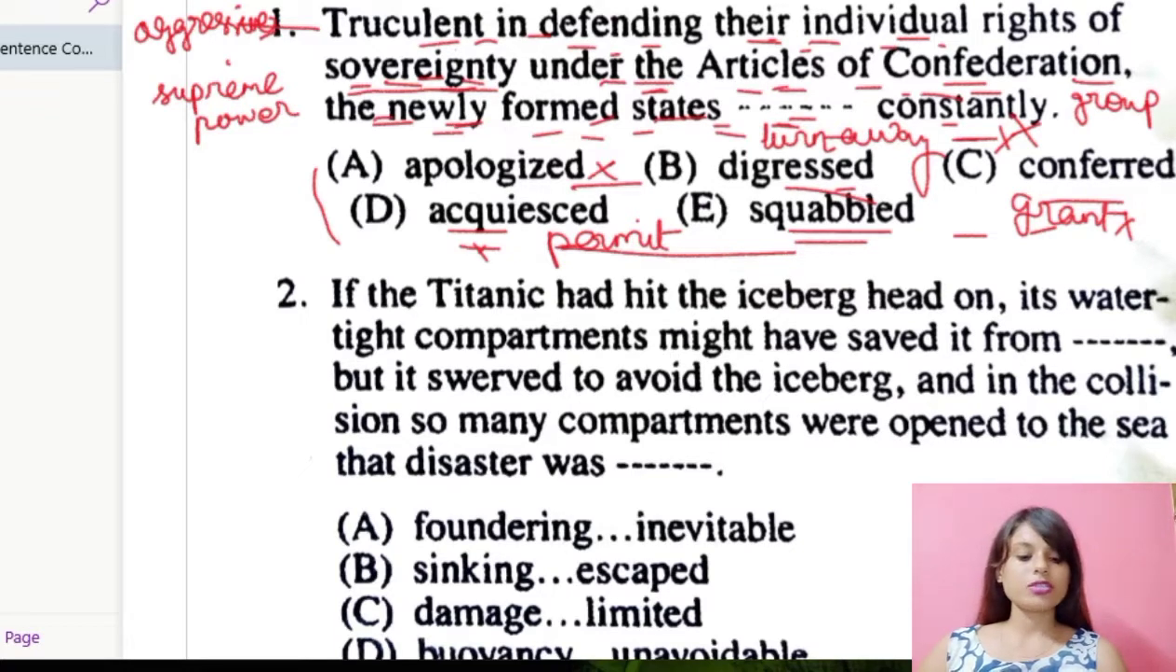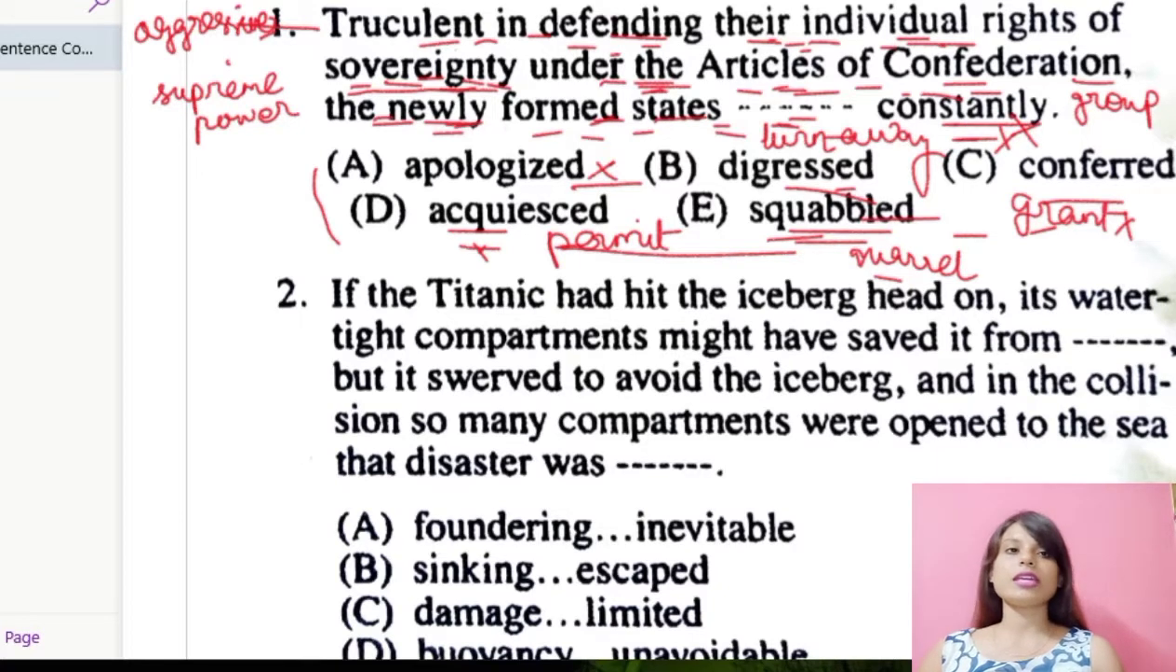Now squabbled means to quarrel noisily over a trivial matter. So basically it's quarrel, and quarrel obviously means to argue and all. Okay, so quarreling over a trivial issue, like a very small, very slight issue you are quarreling over, and it doesn't even require any kind of shouting. On those kind of simple things you are quarreling. That is squabbled. If I put squabbled, truculent in defending the individual rights of sovereignty under the Articles of Confederation, the newly formed states quarrelled or squabbled constantly.